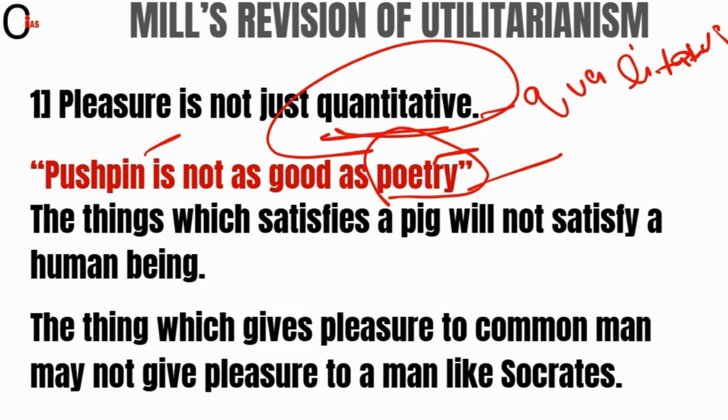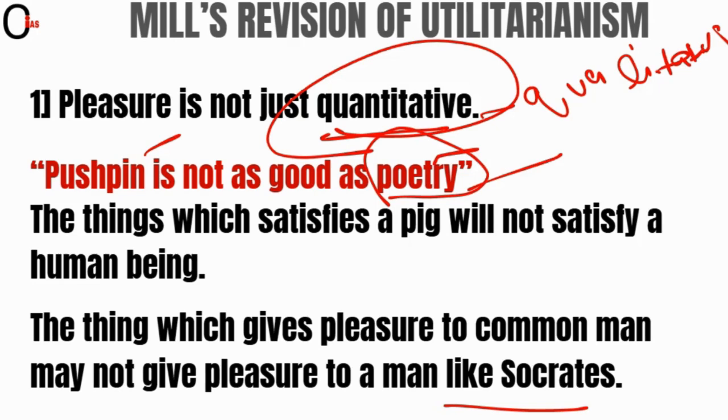And the next one is that the things which satisfy a pig will not satisfy a human being. So let us understand this. See, friends, pigs can sleep at any place, right? Even in the garbage. A human cannot stay or sleep in the garbage because for humans, quality of pleasure matters. That is why J.S. Mill says this. And the next one is that the thing which gives pleasure to a common man may not give pleasure to a man like Socrates, right?